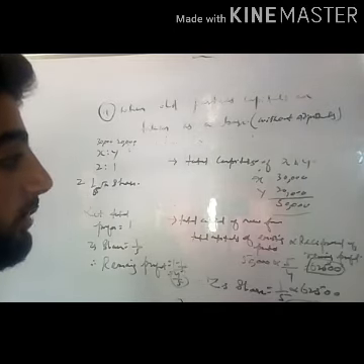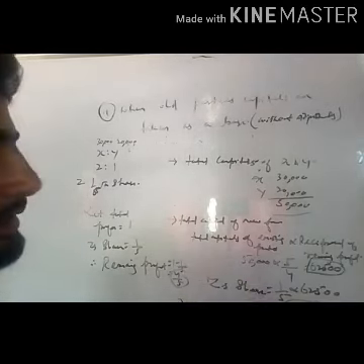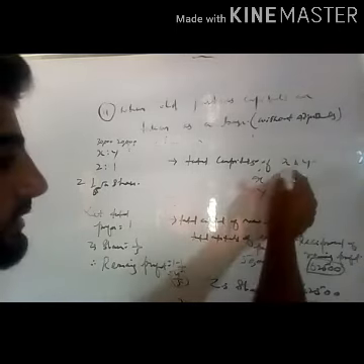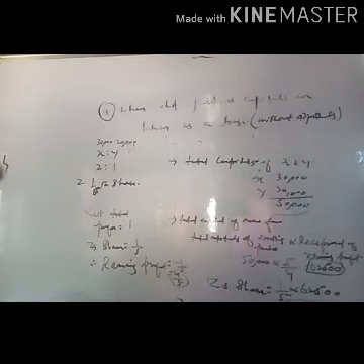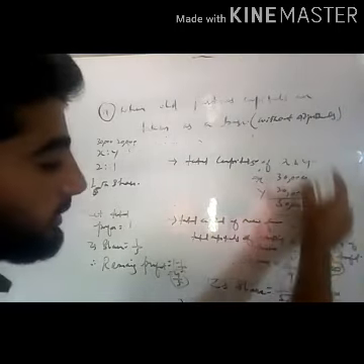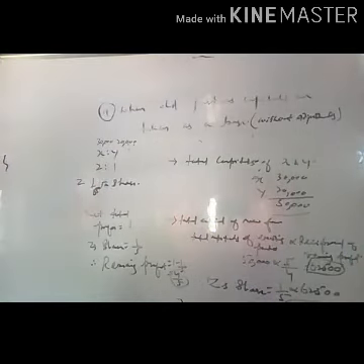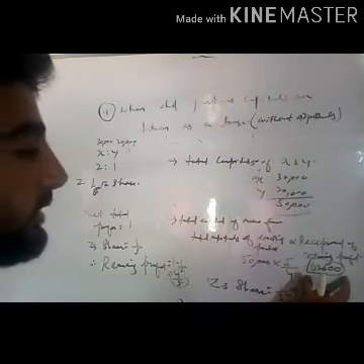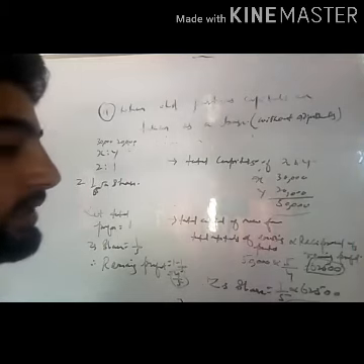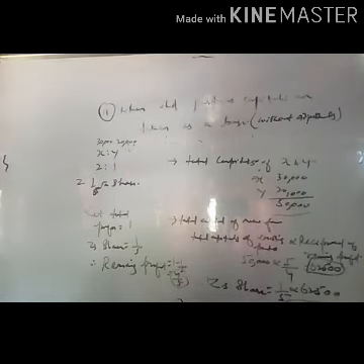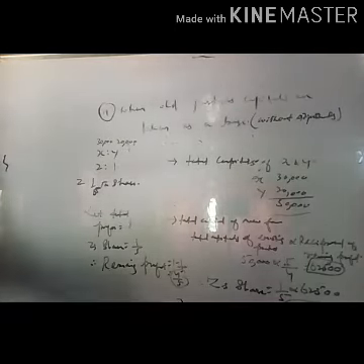We can also find out how much X's new capital should be or how much Y's new capital should be. For that, we will have to find out the new shares of X and Y. We know that the new shares of X and Y amount to 8 divided by 15 and 4 divided by 15: 8 divided by 15 of 62,500 and 4 divided by 15 of 62,500. With the help of that we will find out how much X's new capital should be and how much Y's should be, whether there is a deficiency or a surplus somewhere. If there is a deficiency, they will have to bring it to make it good, to make it equal, and if there is a surplus, they can withdraw it. Okay? So these were two cases of calculating adjustment of capitals at the time of admission of a partner.